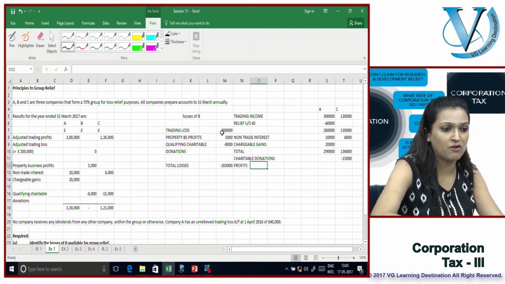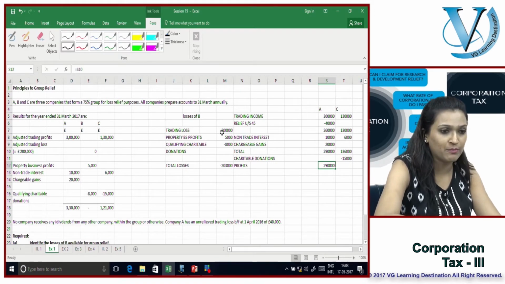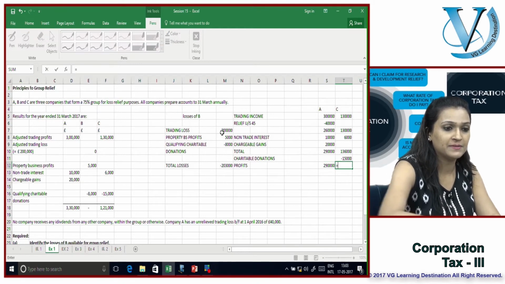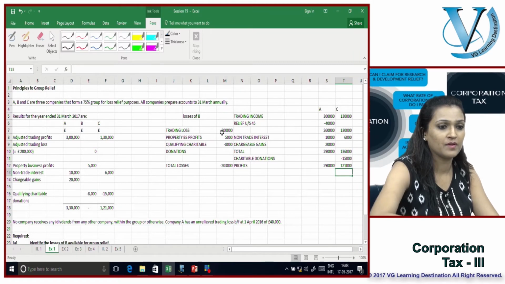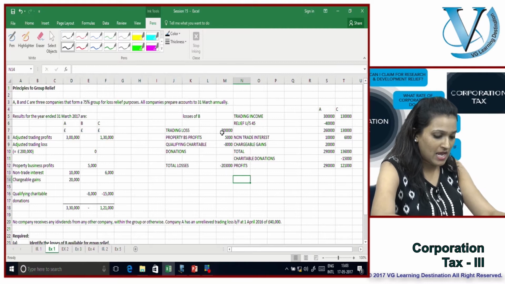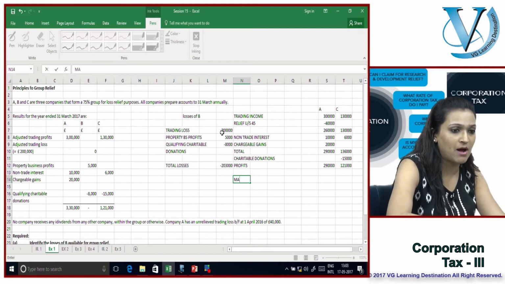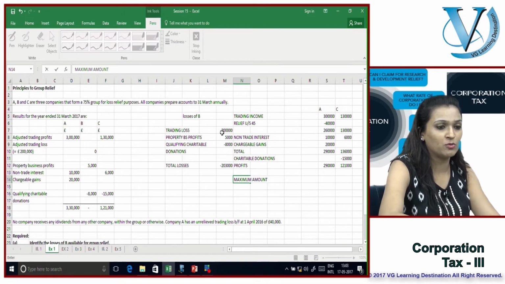So the available profits as a claimant company are 290 from A and 121 from C. Very, very simply, how much loss is there? What is the maximum amount that is going to be set off?